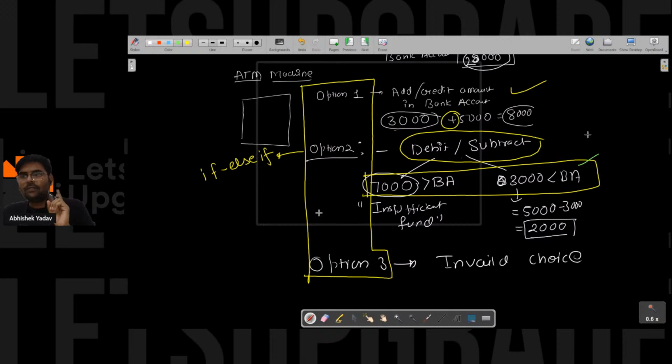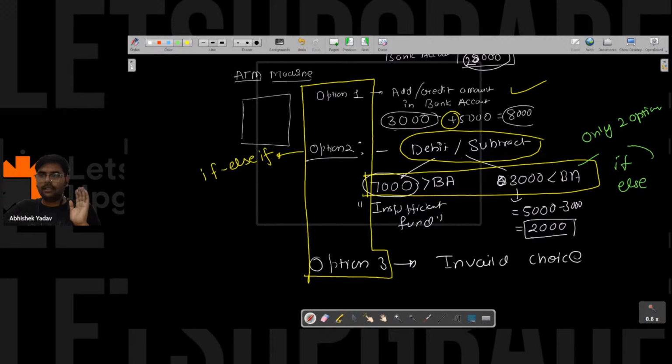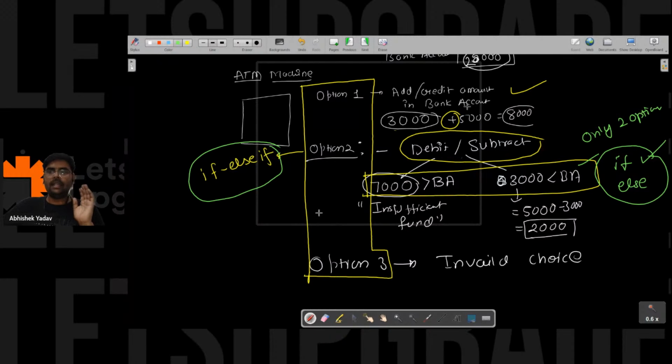This time you have only two options available, and you have to choose only one among them. So here I will not use if else if, I can use if else and my work will be done, right? Yes or no? Please write in the chat. So the debit part I can handle with the help of if else, and the option part I can handle with if else if. And I know how to do subtraction and addition. So this is the breakdown of the problem statement.